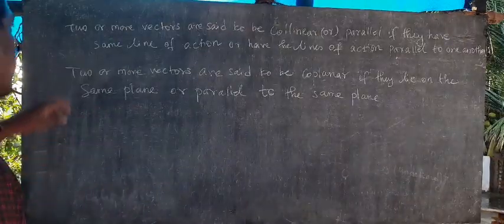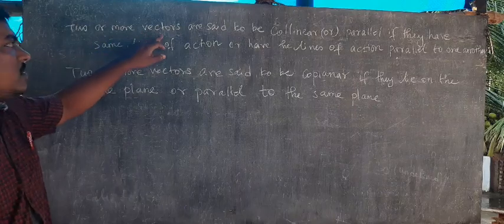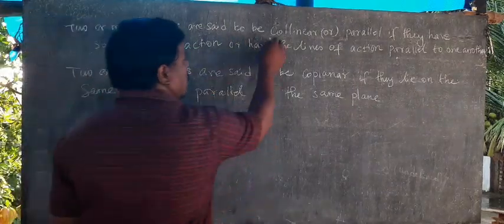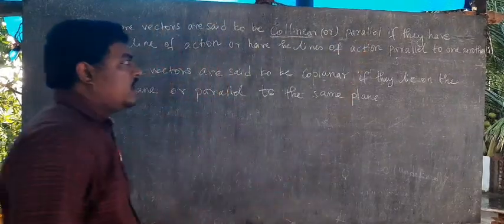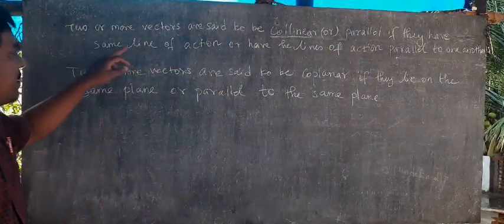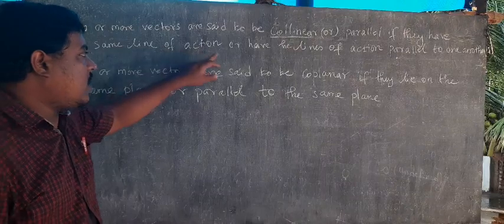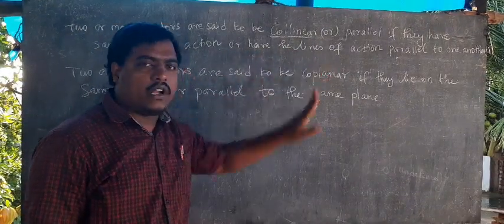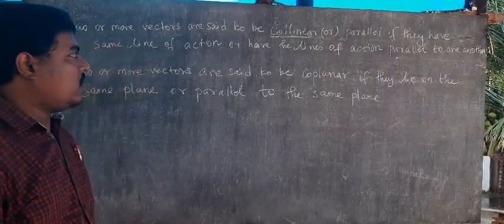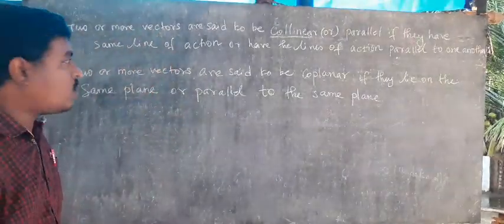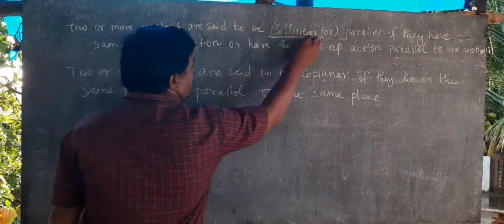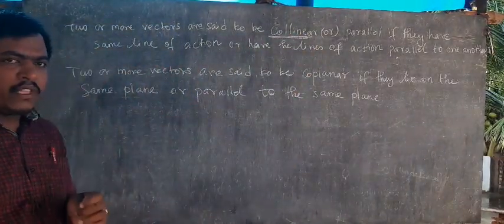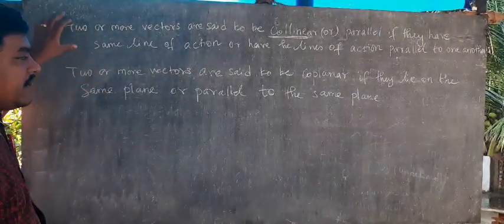Right. Listen. Two or more vectors are said to be collinear or parallel if they have the same line of action or have the lines of action parallel to one another. So define collinear: you have to write this definition.